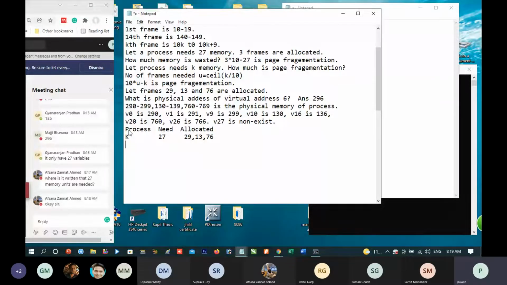Suppose there is a process U. It needs memory 43. It has been allotted frames 19, 07, 67, 28, and 34.